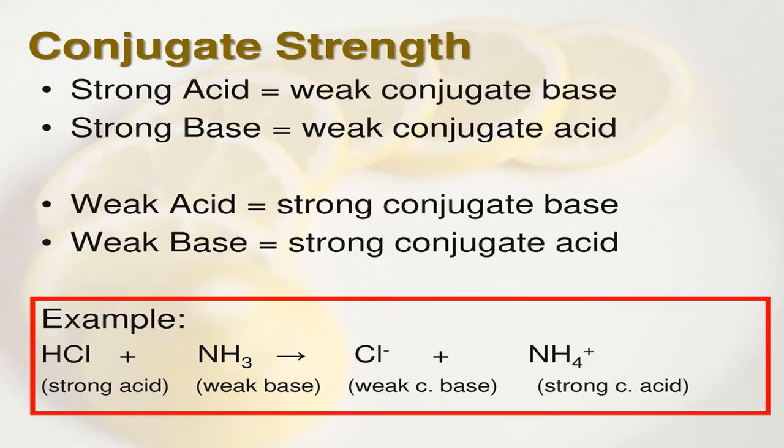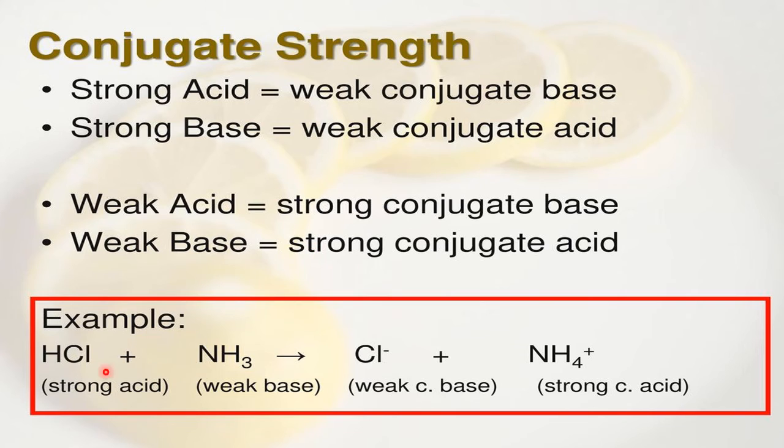Now, if the acid is strong, its conjugate base is weak. And if the base is strong, its conjugate acid is weak. In the same way, if the acid is weak, its conjugate base is strong. If the base is weak, its conjugate acid is what? Strong. Naturally, no, because after accepting, again they want to lose.